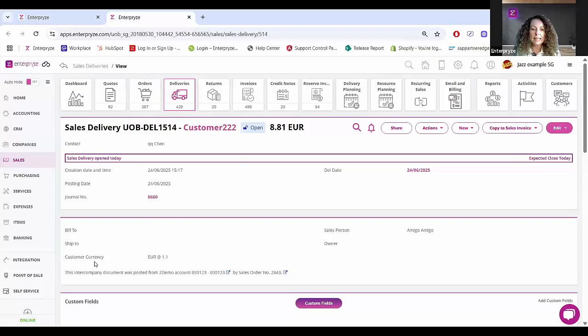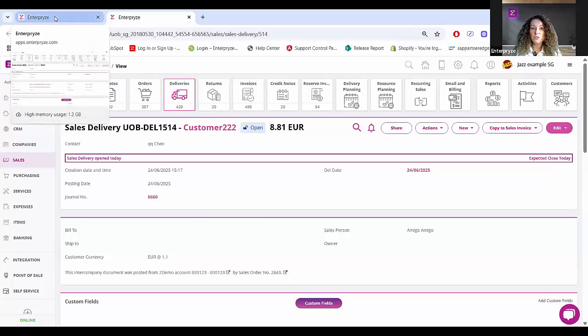And again, if I look down under the customer currency, I get the reversing information. So it tells me where it's come from and the customer it's come from. So 030123 by sales order number 2843. And of course, my blue link button will take me back, number 1, to that customer, or number 2, to that specific document that it was generated from.